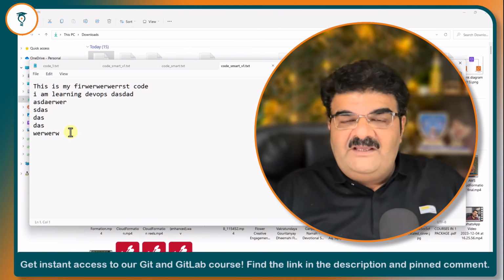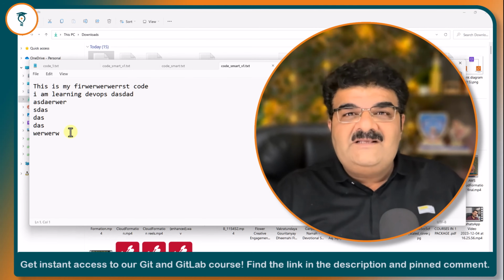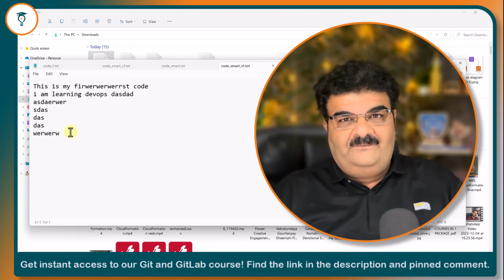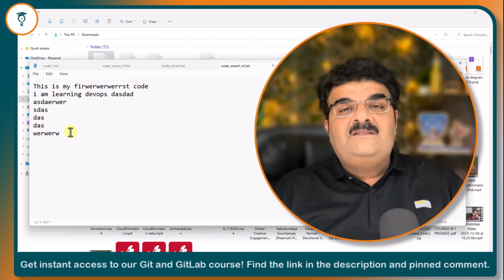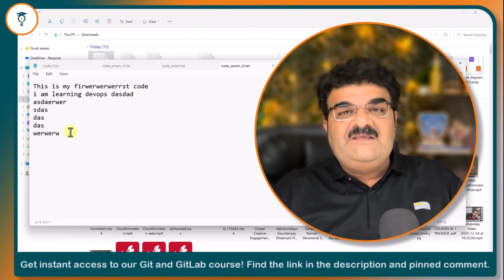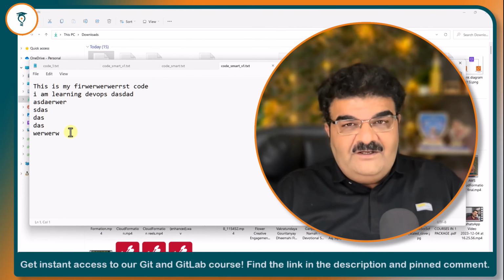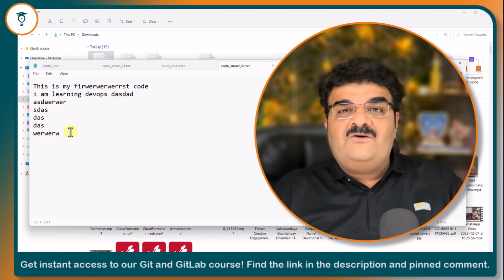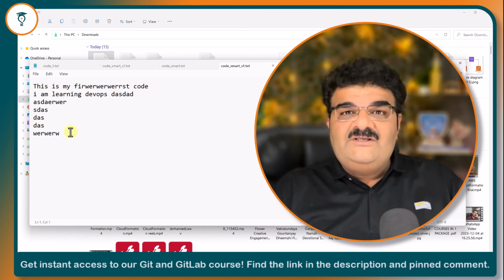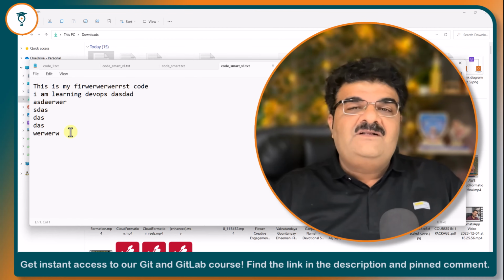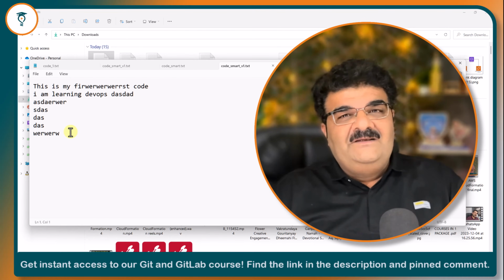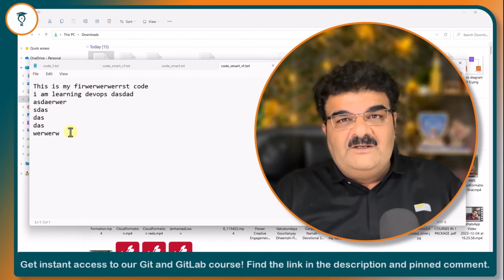The smart way is to use a version control system. And the best version control system we have is Git. More than 80% of software engineers use Git as their version control system. There are many, but Git is number one. Why?